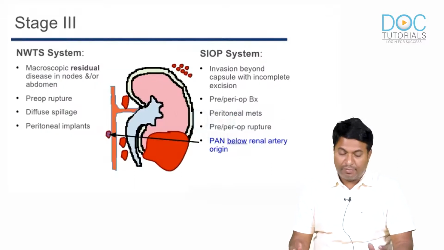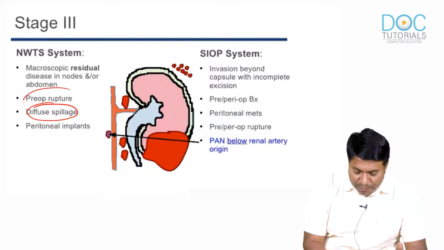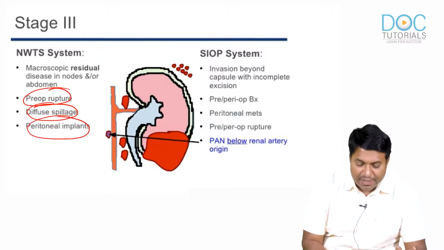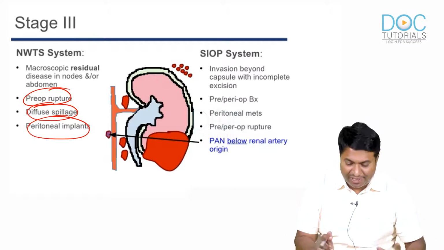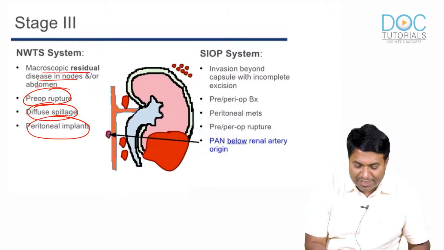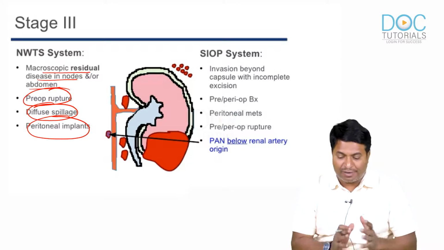Stage 3, very important. There is already diffuse spillage seen. It is ruptured, and peritoneal implants are seen. When I am opening, it is already ruptured and spread everywhere in the abdominal cavity. There is macroscopic residual disease. After surgery, I am grossly leaving the nodes and tumor there itself.